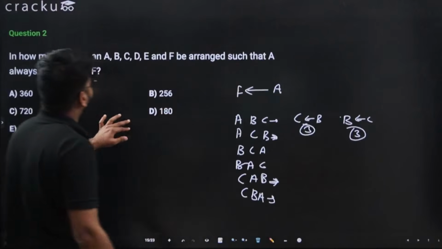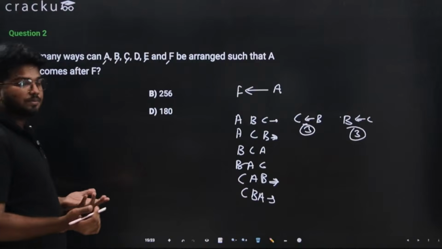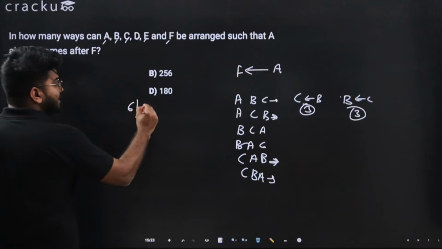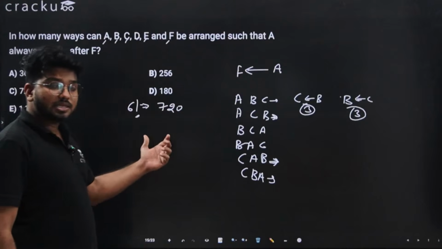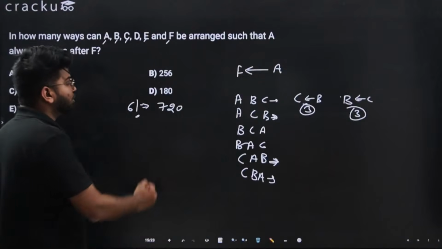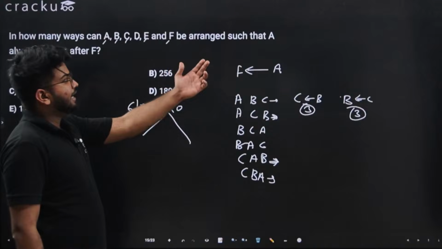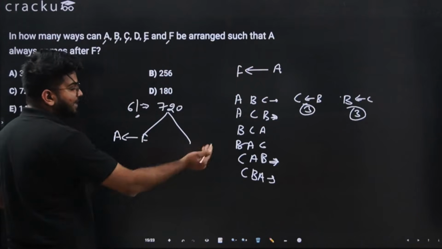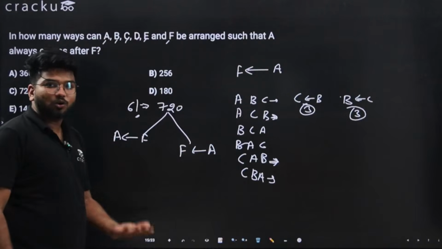So here we have A, B, C, D, E and F. So there are 6 items. 6 items can be arranged in 6 factorial ways, that is nothing but 720. Out of all the 720 arrangements, half of the times A will be ahead of F and in the remaining half F will be ahead of A, and they will be equal.